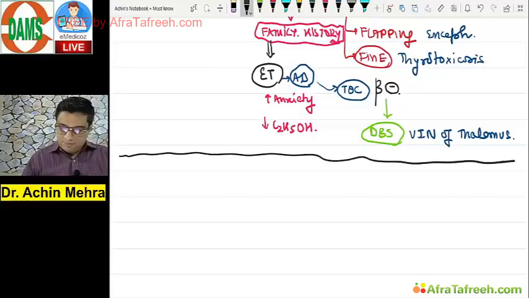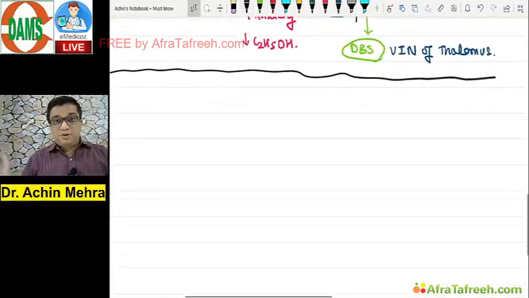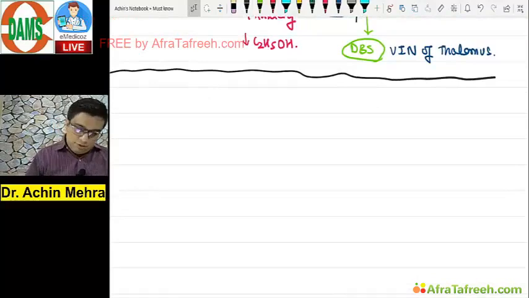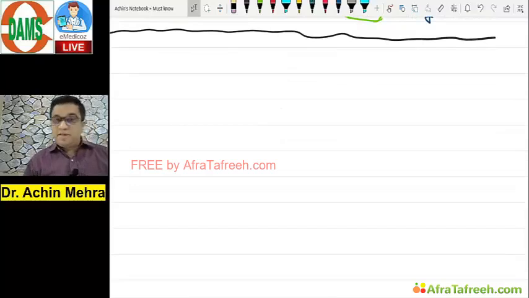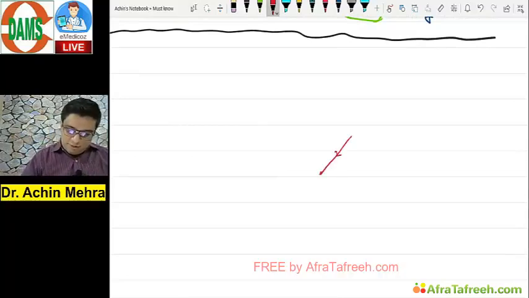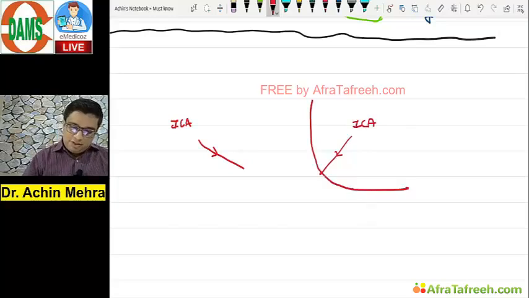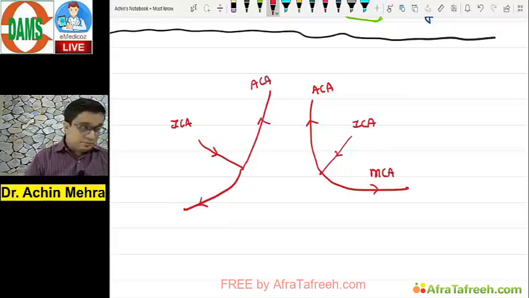Right. Now let's move into another Pandora's box. That's the patient of stroke. I'll do one thing for this. I'll better draw a diagram of the circle of Willis so that I can explain a lot of things which can happen in a patient of a stroke. That would be an easy revision program now. So I've got the internal carotid artery coming from either side as a branch of the common carotid, which bifurcates into the ACA and MCA.